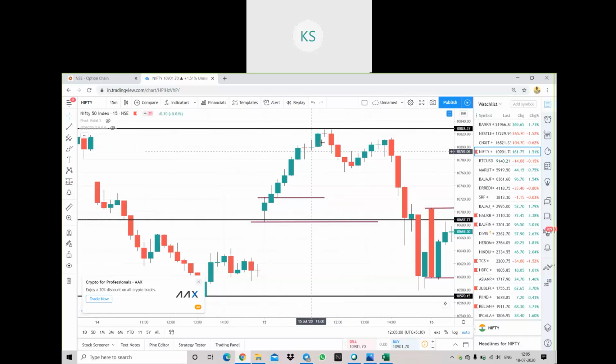On this day I made 1,500 rupees per lot. And where I closed this position is, because the market was super trending that day, whenever I saw it was now reversing, and reversing from a good resistance, I closed.